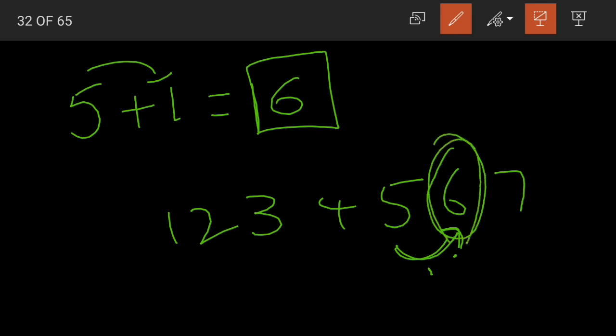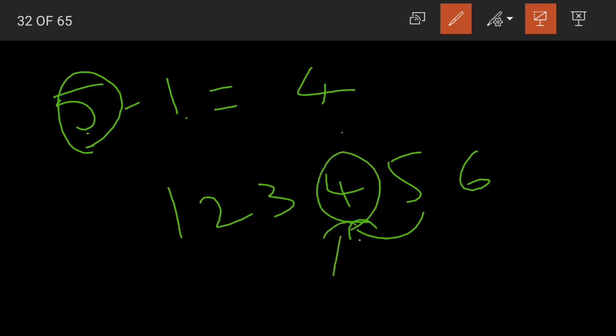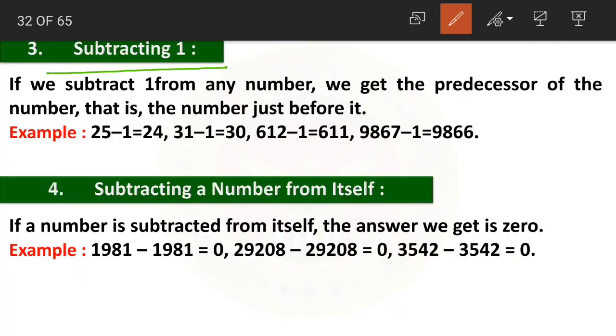Yes, it becomes the successor. In the same way, when we subtract 1 from the given number, 5 minus 1 is equal to what? 4. Yes, now if you look at the order of the numbers, 4 comes when? 4 comes just before the given number 5, and it is also called as what? It is called as the predecessor of the number. Yes. So what happens when we subtract 1? If we subtract 1 from any number, we get the predecessor of the number, that is the number just before it.